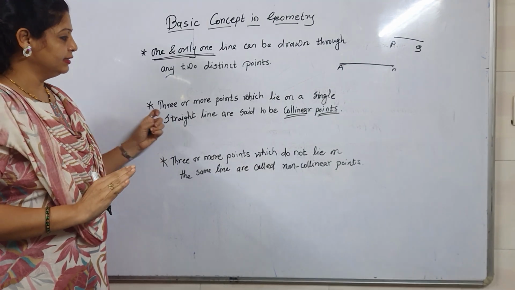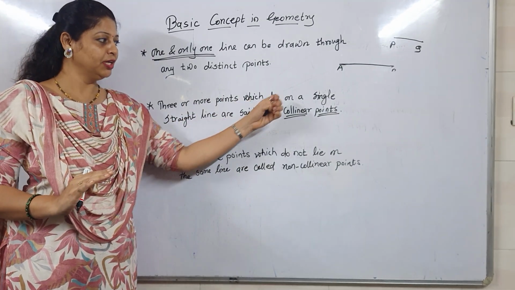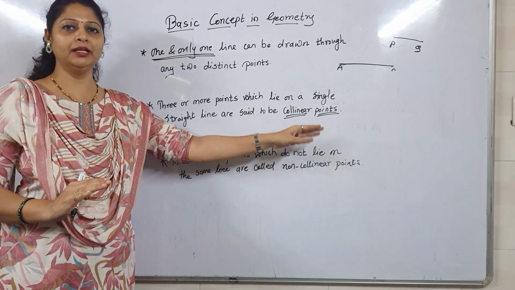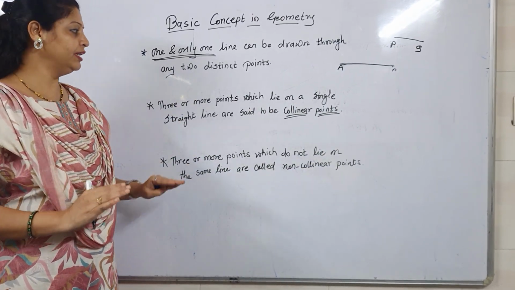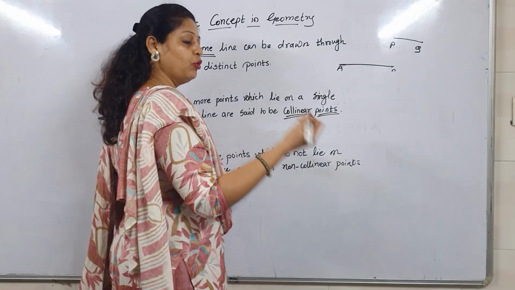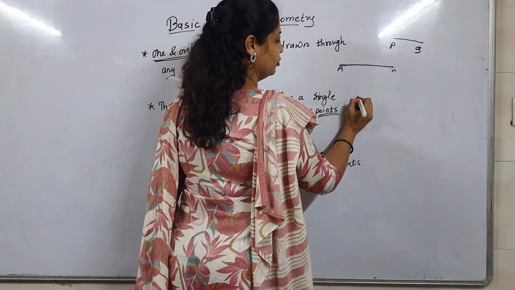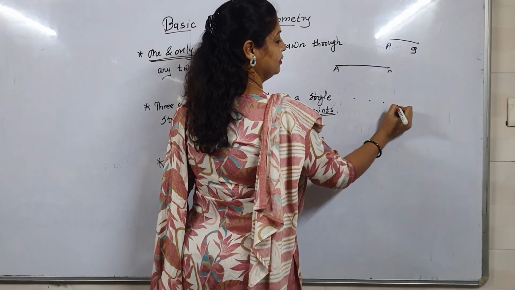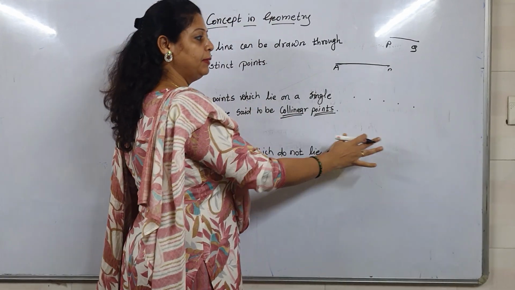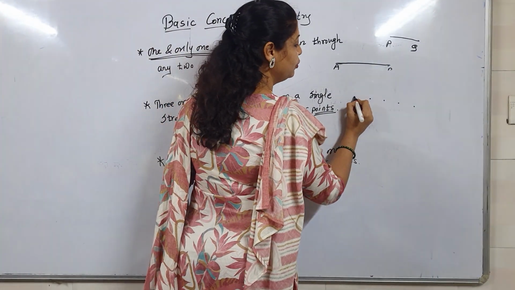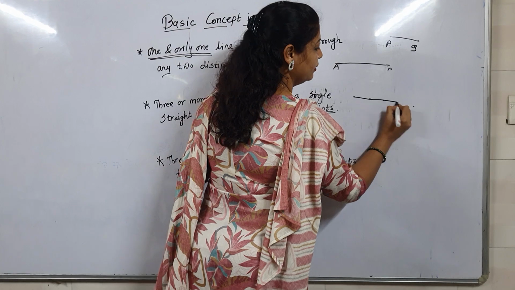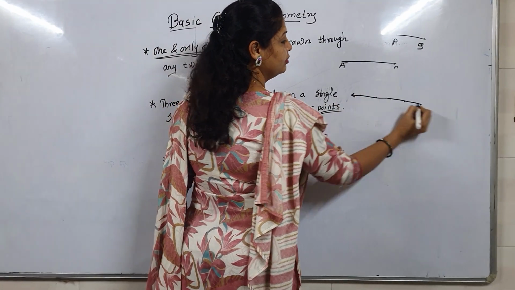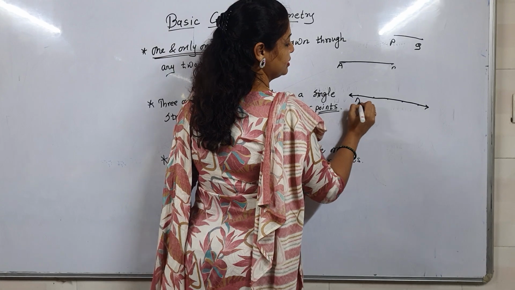Next, 3 or more points which lie on a single straight line are said to be collinear points. Now, collinear points means what? When we have 3 or more points on the same plane on a straight line, and we join those points in a straight way, those points are called collinear points.